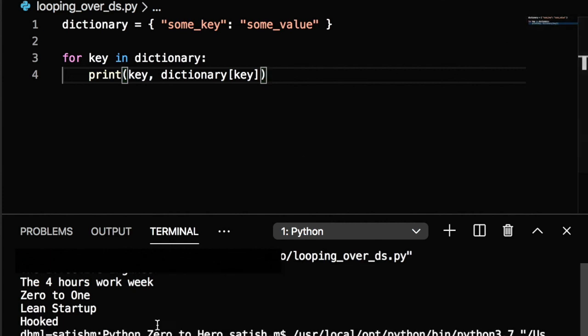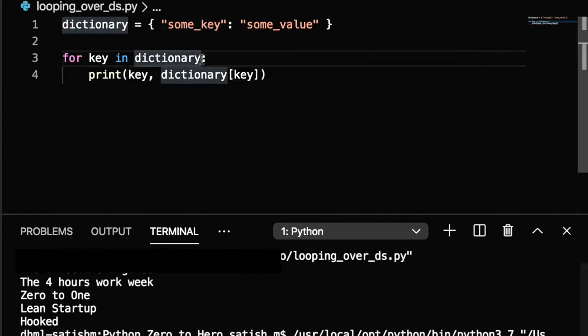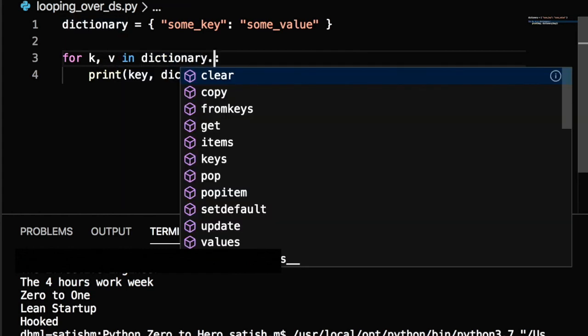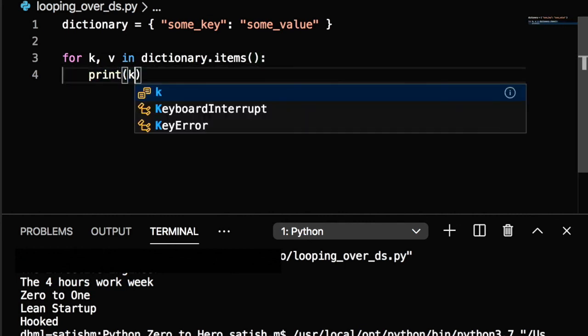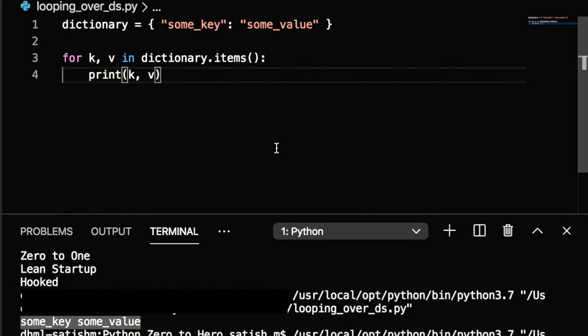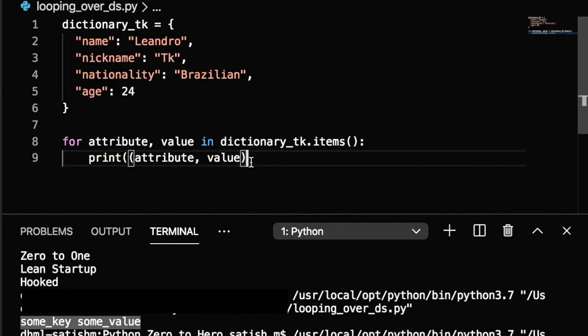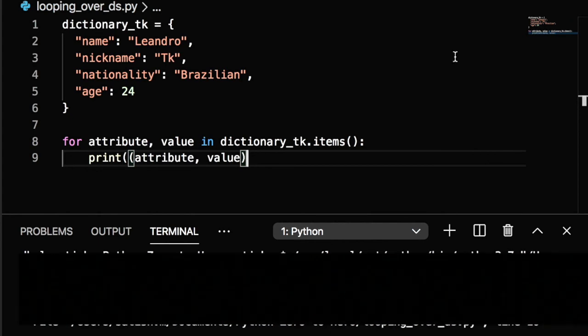Let's print it. See, there is another way, using the items method. We just have to change some of the code. I want to use k and v here, the items here, and then I can just print k and v. We named the two parameters key and value. It is not necessary. We can name them anything like this. Let's run this particular code.